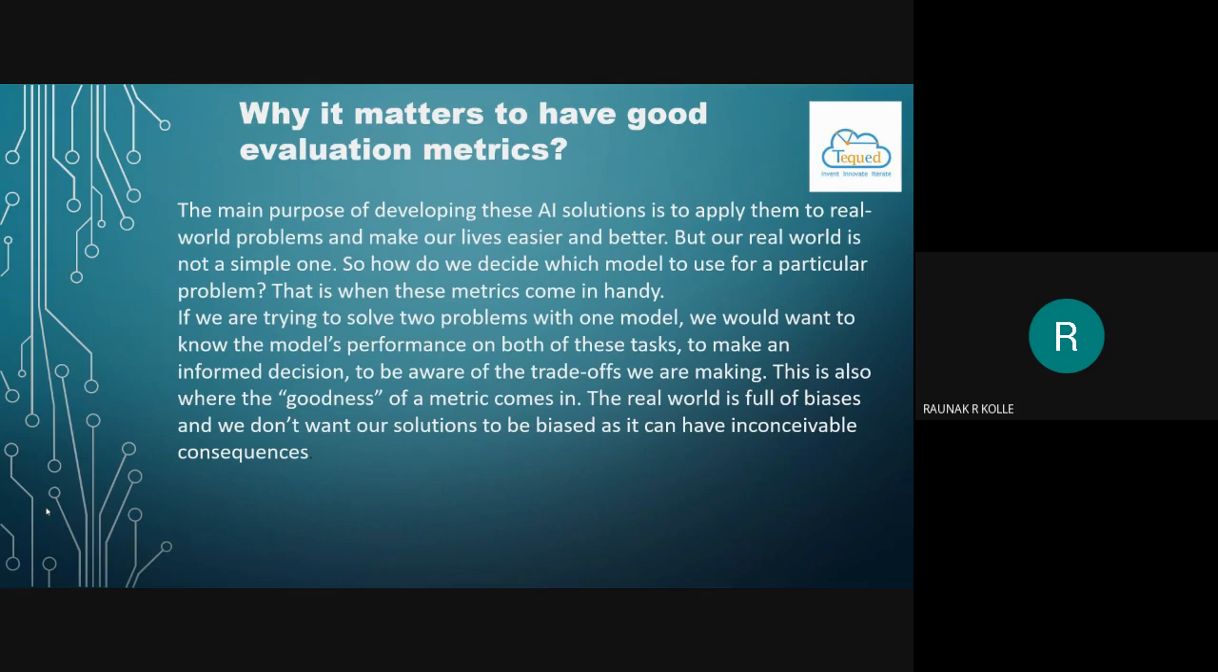If we are trying to solve two problems with one model, we would want to know the model's performance on both of these tasks to make an informed decision, to be aware of the trade offs we are making. This is also where the goodness of a metric comes in. The real world is full of biases, and we don't want a solution to be biased as it can have inconceivable consequences.